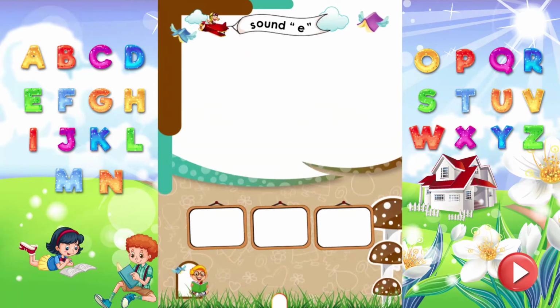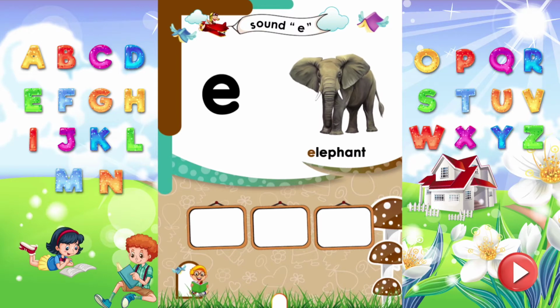Sound E. Dear kids, read the letter E. It makes sound E. Elephant. Elephant starts from the sound E. Say aloud more words that start from the sound E.